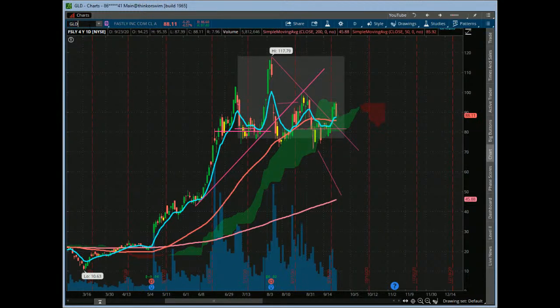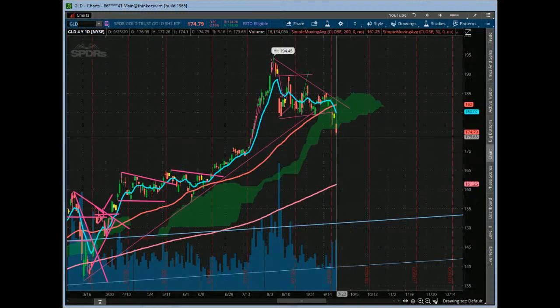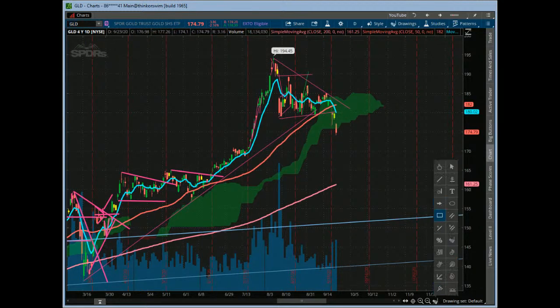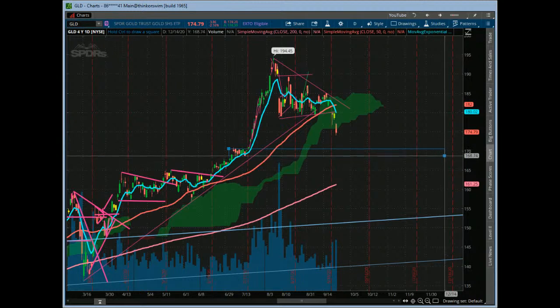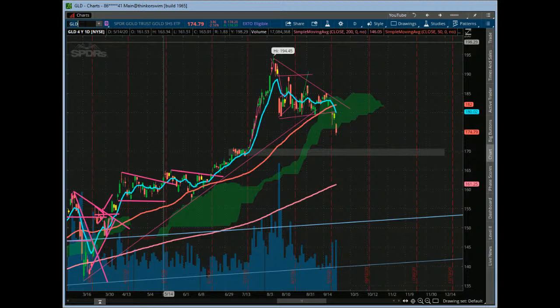And then GLD. Kind of breaking down right there, but if you've got the leaps on those, could have some potential on it. Lots of gaps below on this one. This is going to be a key area right here. Lots of congestion in this 170 area. So see how that holds and where we go on that one. Right now it's taking a triangle down. So see how that goes.